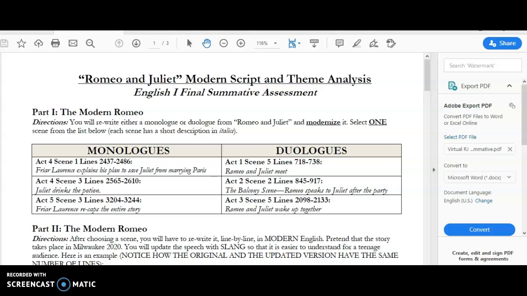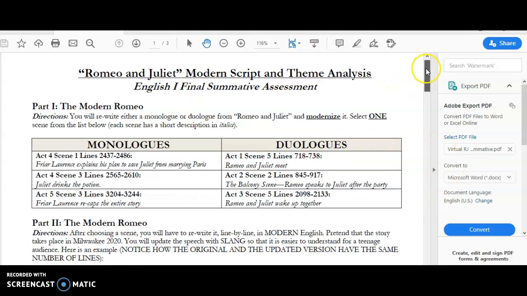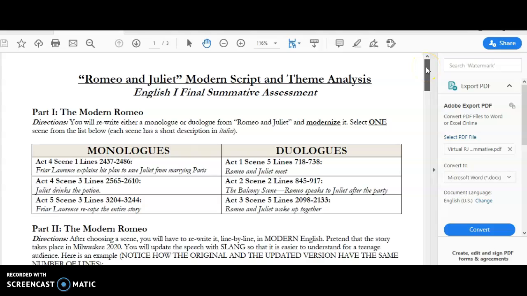So what you're going to do today, it's just looking at the outline. You're not going to do anything other than turn in the purple, it says it's a quiz, but the Google Forms. And that is just going to say that you understand what you're supposed to be doing. So this is the final assessment. We're going to go through all of it today.